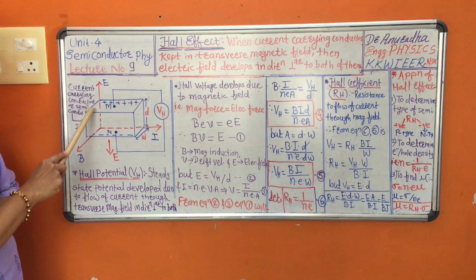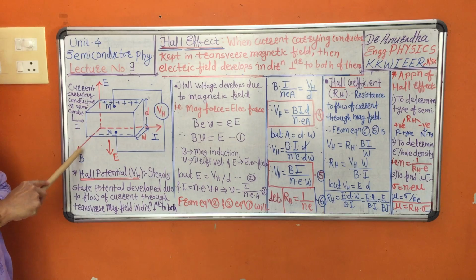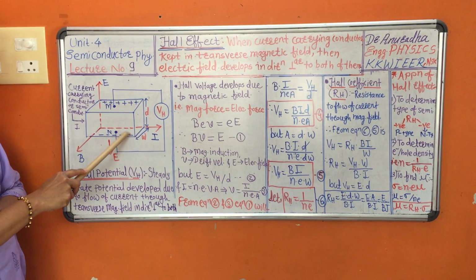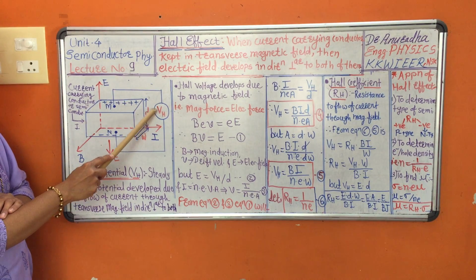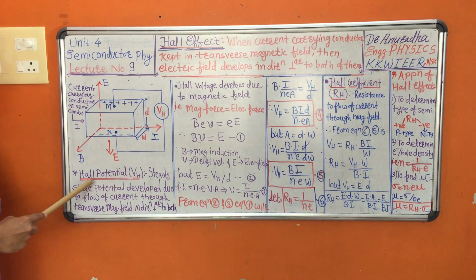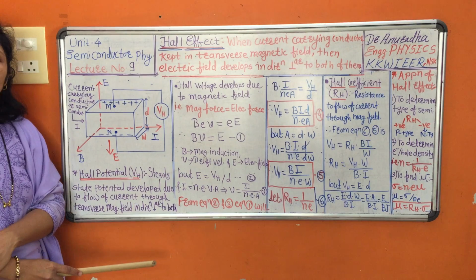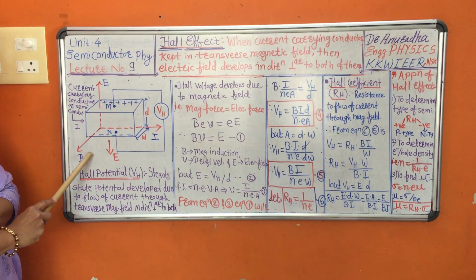To revise, when this current carrying conductor is kept in a transverse magnetic field, there is development of an electric field. Now when you complete the circuit with a voltmeter or galvanometer, we can measure some voltage, and that voltage is called VH, the Hall potential or Hall voltage. Hall voltage is a result of the electric field developed due to the magnetic field.